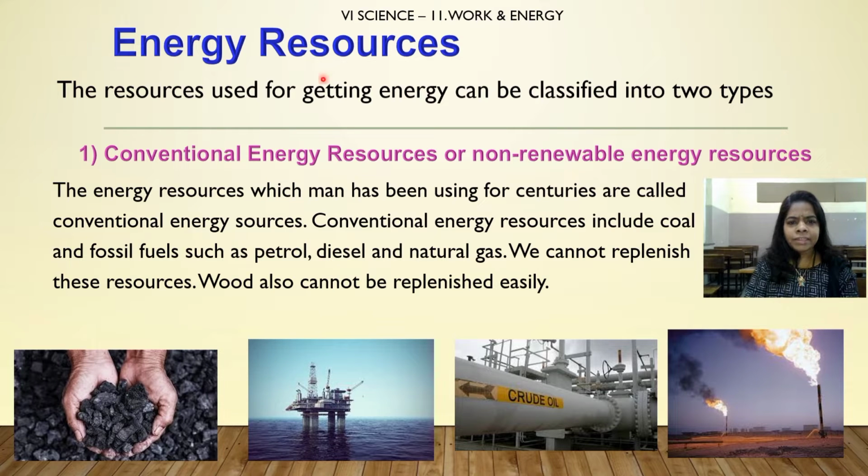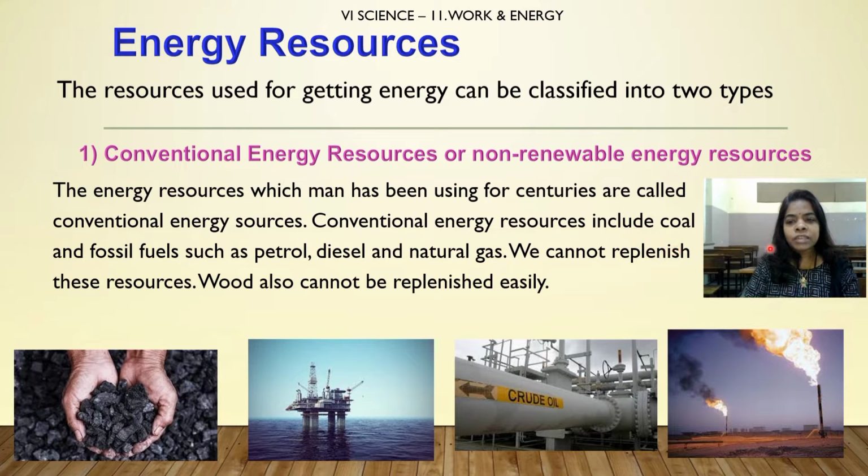Now, which are the various energy resources? The resources used for getting energy can be classified into two types: conventional energy resources, or non-renewable energy resources. Conventional means those which we have been using from olden times. The energy resources which man has been using for centuries are called conventional energy resources.